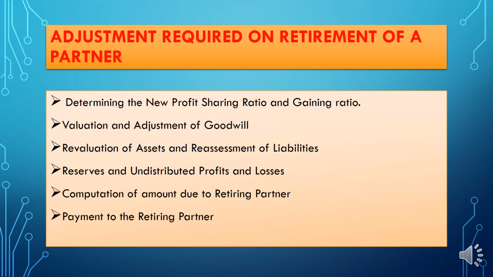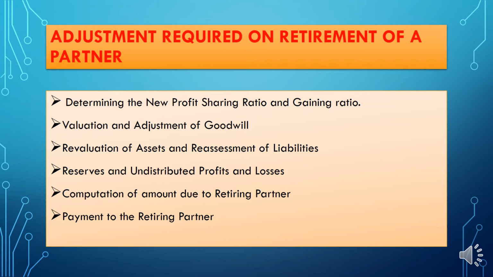Okay, next we are moving to the most important topic of this chapter, and that is adjustments required on retirement of a partner. What are the adjustments required on retirement of a partner?